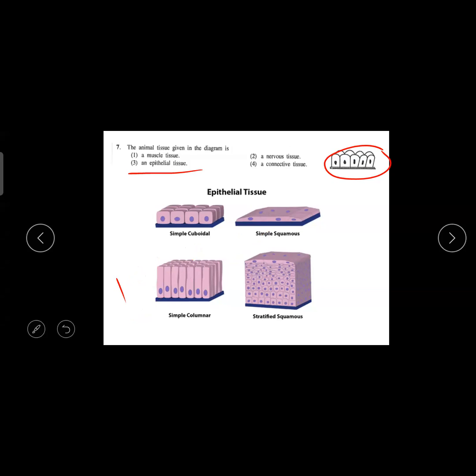Okay, so these types of epithelium you don't need to remember. In the old syllabus it was there, but in the new syllabus it is not there. Plant tissues, no, they are not there in the YouTube channel. Okay.